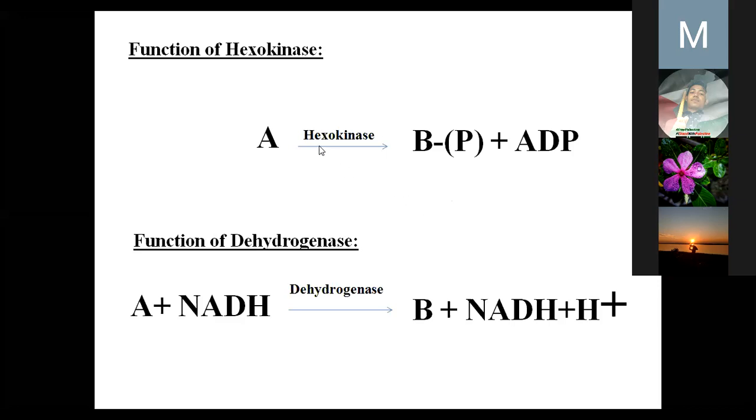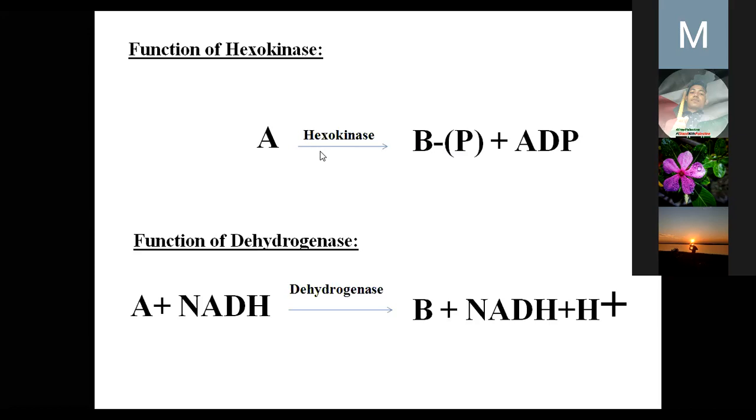Okay, thank you. So what I'm saying is that A with ATP, and ATP will be broken down and converted into ADP, and the phosphate group will be joined with A. Like if glucose is converted into glucose 6-phosphate, or pyruvate, then pyruvate 3-phosphate, like this. Or fructose 6-phosphate is combined with one more phosphate, fructose 1,6-bisphosphate. So when ATP is broken down, one phosphate will be added there. A will be like A phosphate, and that is the enzyme kinase, not hexokinase.